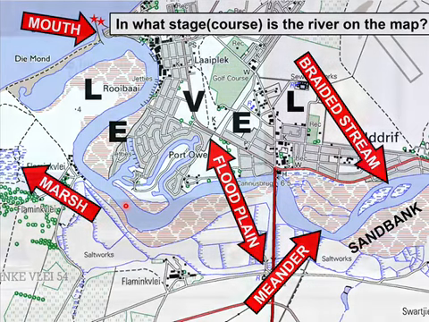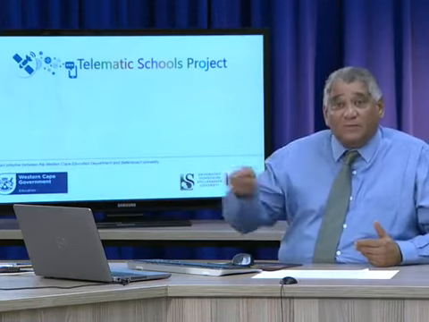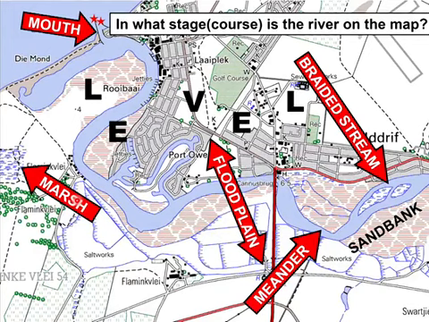Deposition. Why deposition? Because the river is flowing very slowly. Can you see the questions that can all come from this? Let's have a look. We've got a broader floodplain. We've got a marsh, right? So these things are an indication that this river is in the lower course. Now, as I've mentioned, any one of the three courses can be examined.